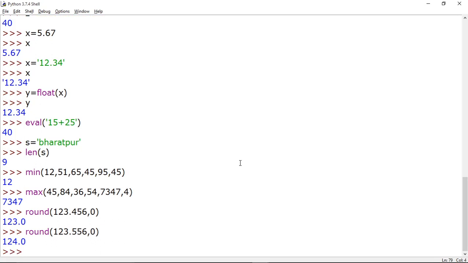So now you can see here, I started with the Python compiler and I am not using anything else, and all the functions are running. So that's why they are known as built-in functions.